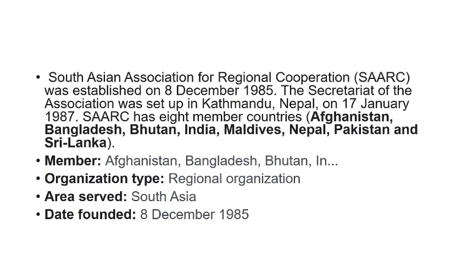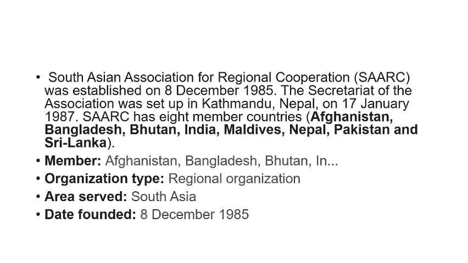So let's see, SAARC basically stands for South Asian Association for Regional Cooperation. It was established on 8 December 1985. The secretariat, the headquarters of SAARC, is in Kathmandu, Nepal, and it started its working on 17 January 1987. SAARC has 8 members: Afghanistan, Bangladesh, Bhutan, India, Maldives, Nepal, Pakistan and Sri Lanka.